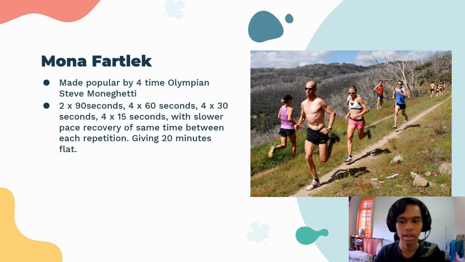So this Mona Fartlek is actually introduced by a 4-time Olympian, Steve Monaghan, an Australian runner. How you do it is basically you do 2 times 90 seconds of fast running, then 4 times 60 seconds of fast running, 4 times 30 seconds, and 4 times 15 seconds of fast running. Within each of these sessions, you do a slower pace recovery of the same time between each of these repetitions.